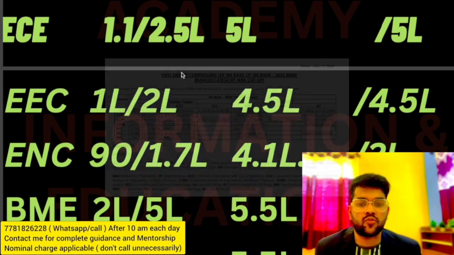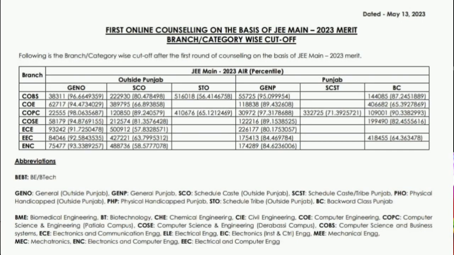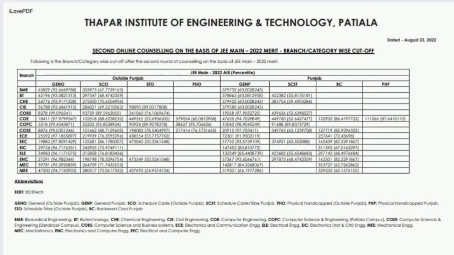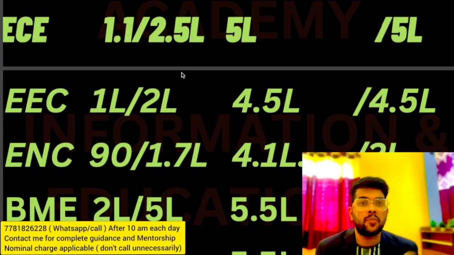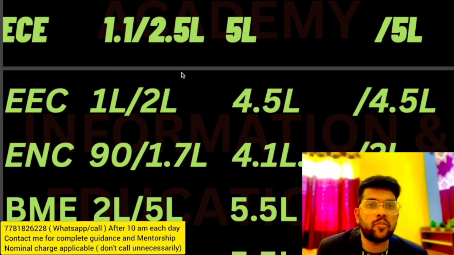Here I would like to inform you of some important things on the screen. You can check the detailed cutoff of round 1 of JEE counseling this year, and the cutoff has decreased a lot. That is, it is easier for students to get a seat this time compared to the previous year. For the previous year also, you can check on the screen. That is the cutoff. There is a huge change in the cutoff because of the board marks criteria. This year the board marks criteria is there.